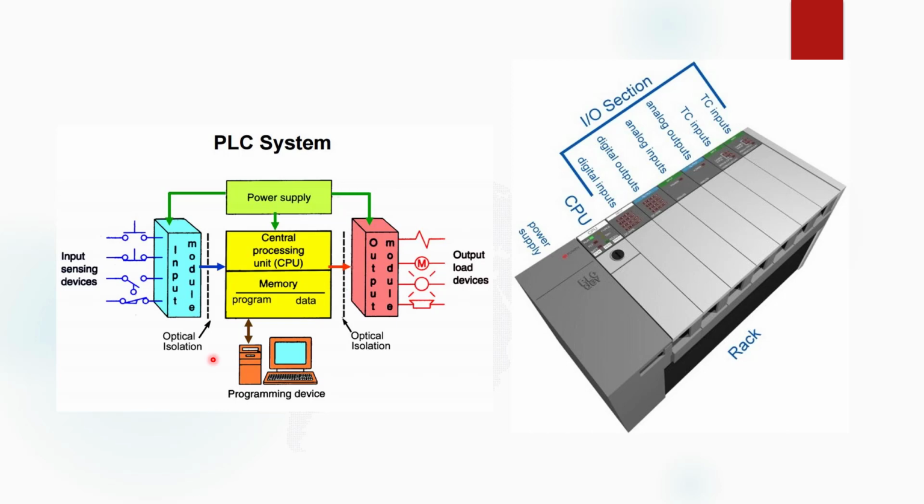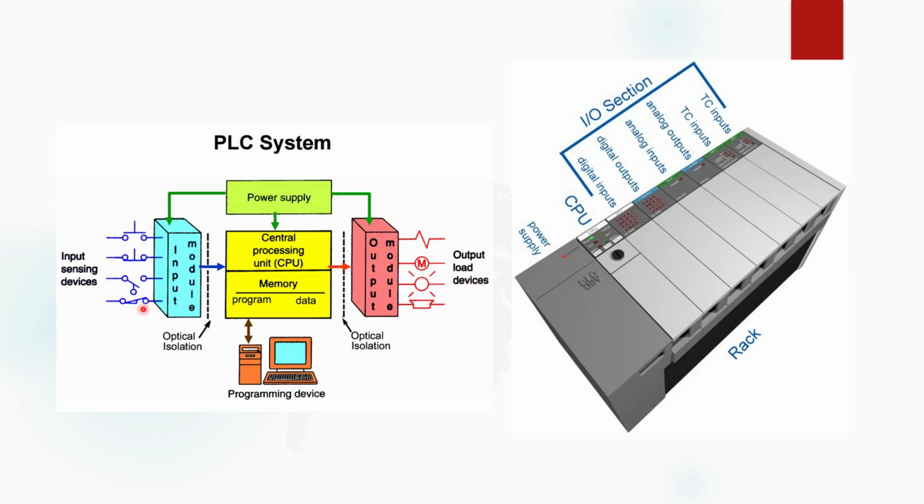So, this is the block diagram. PLC is basically a multiple input, multiple output system. Basically, in PLC, input is given in any form, any physical form, analog form, or digital form. Just like in physical form, we give input in the form of temperature, pressure, humidity. In electrical form, we give input in the form of electrical signals. In digital form, we give input in the form of digital signals.